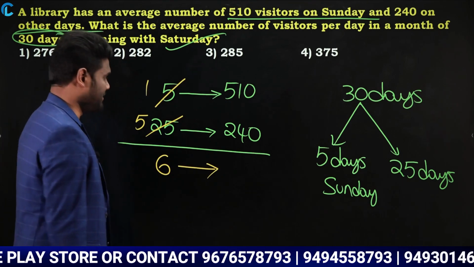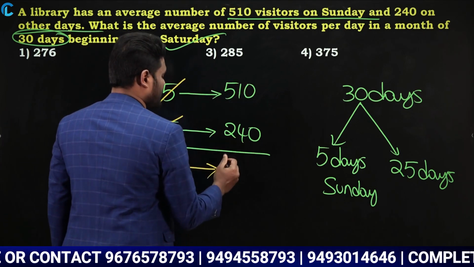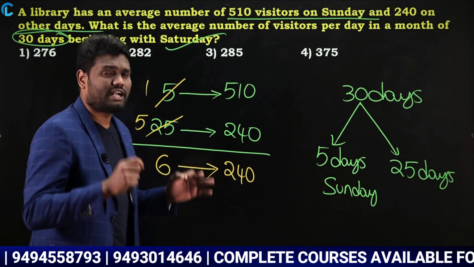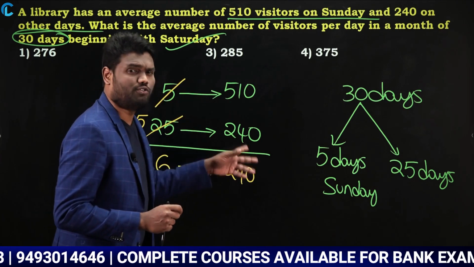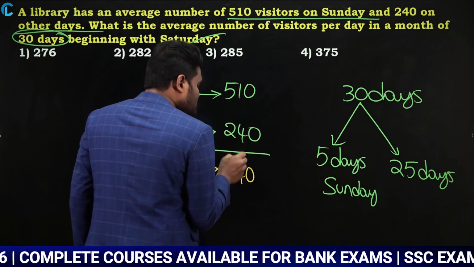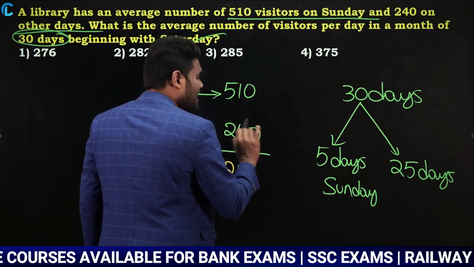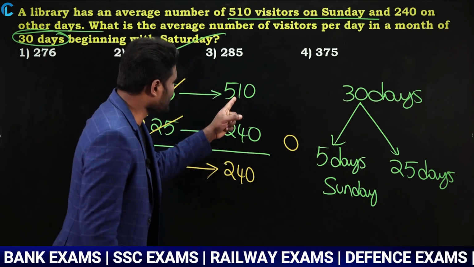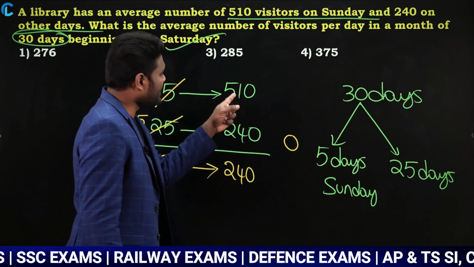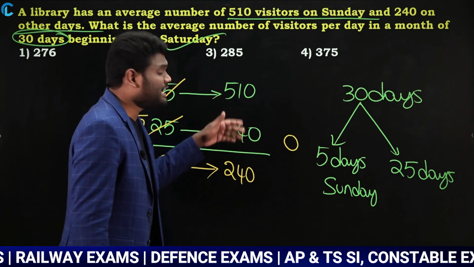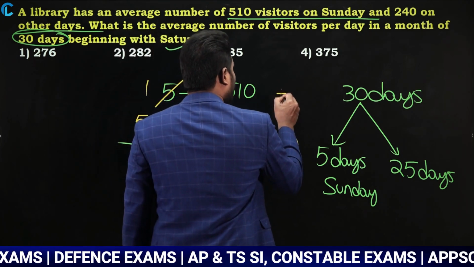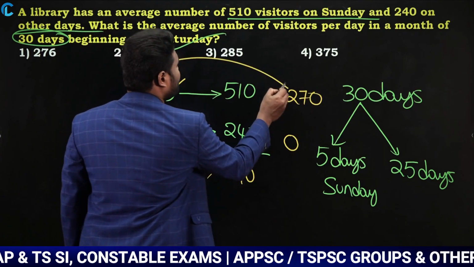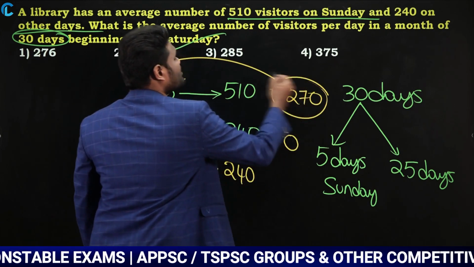Now I need to assume an average. This is 510 and this is 240. I am assuming the average as 240. When I assume the average as 240, each and every number has to be 240, 240, 240. My assumption is 240, and even here it is 240. As there is no deviation, it is going to be 0. But here my assumption is 240, while I have 510, which means I am getting 270 more. Yes or no? This 270 is for only 1 day, so I am going to get 270 extra.